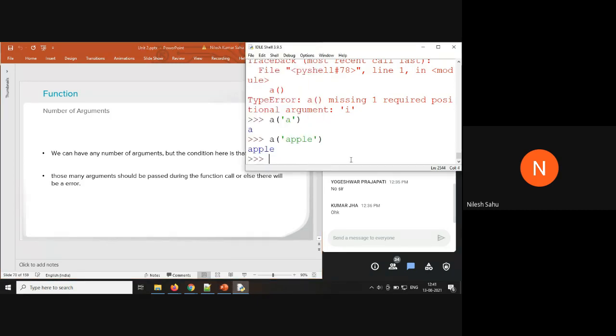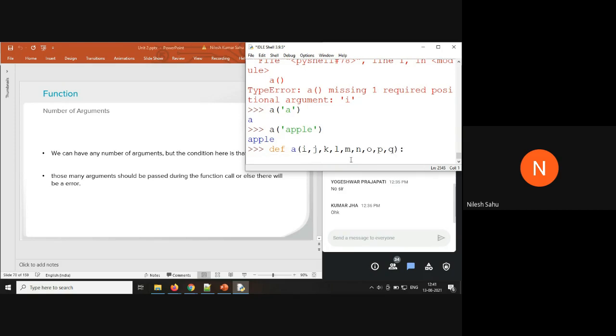So say I am defining the function a with arguments i, j, p, l, m, n, o, p, q. You can see I can have any number of arguments here.